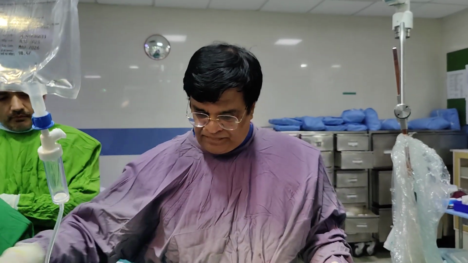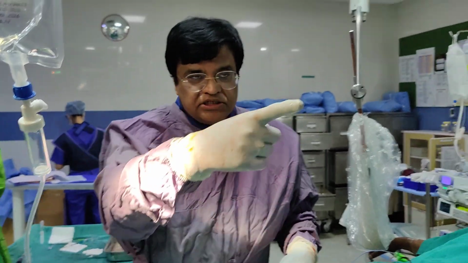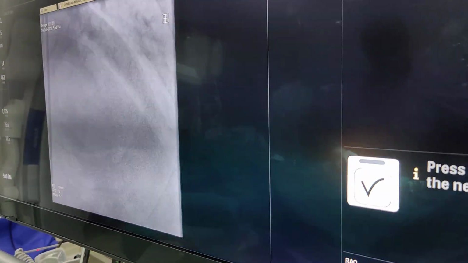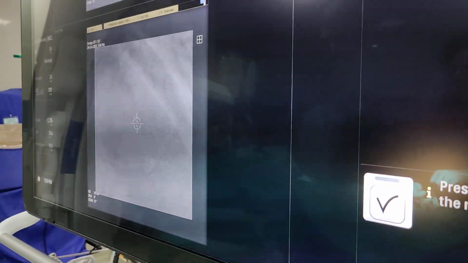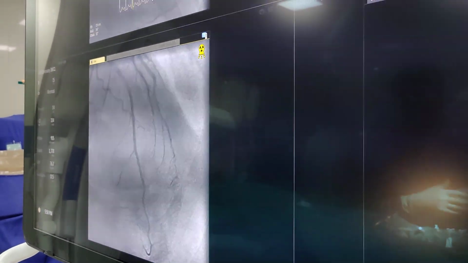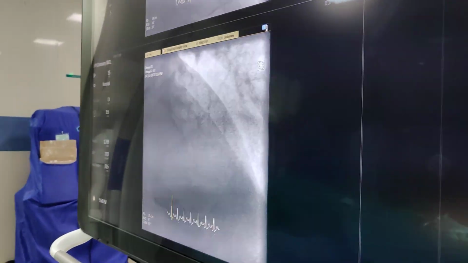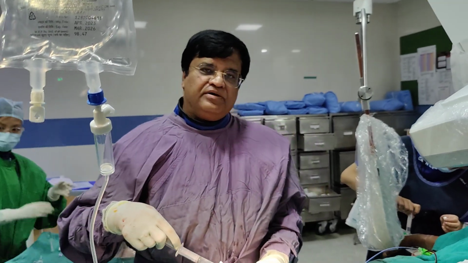So overall, I think we can remove the wire. This is how now finally we are removing the wire. This is the wire removed. Now the last angiographic shot with double zoom we will take, and this will finalize the procedure. Yes, it's TIMI 2, almost TIMI 3 flow.